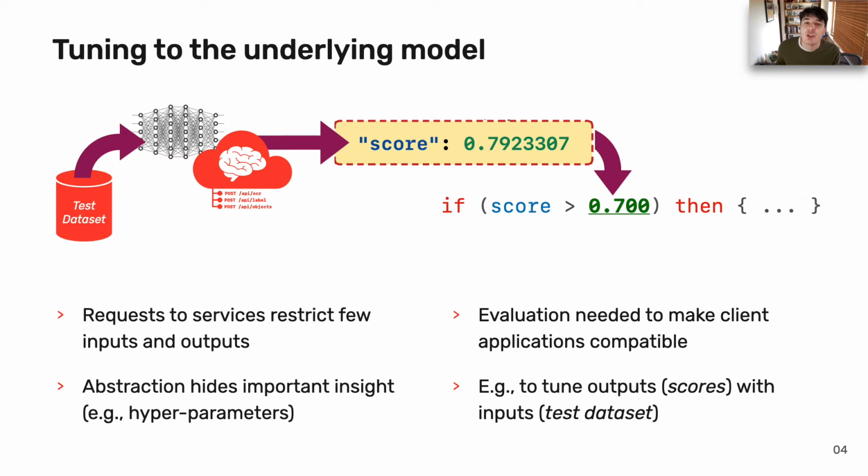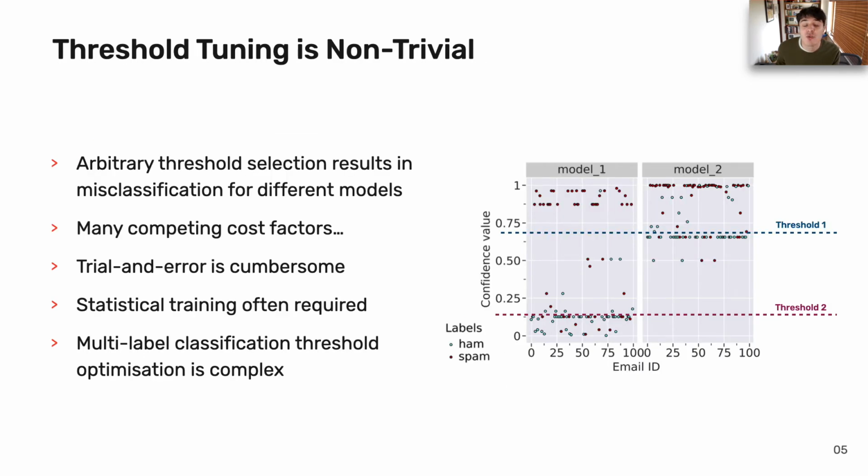Typically, evaluation procedures are performed to make client applications compatible with these services through decision boundary thresholds, given the confidence scores returned from the service, as this decides whether or not applications will take action from the prediction from the service. However, to fine-tune these models from output scores, developers need some way to calibrate associated inputs using a test dataset. Arbitrarily setting any threshold is not a sufficient means to confidence threshold selection.